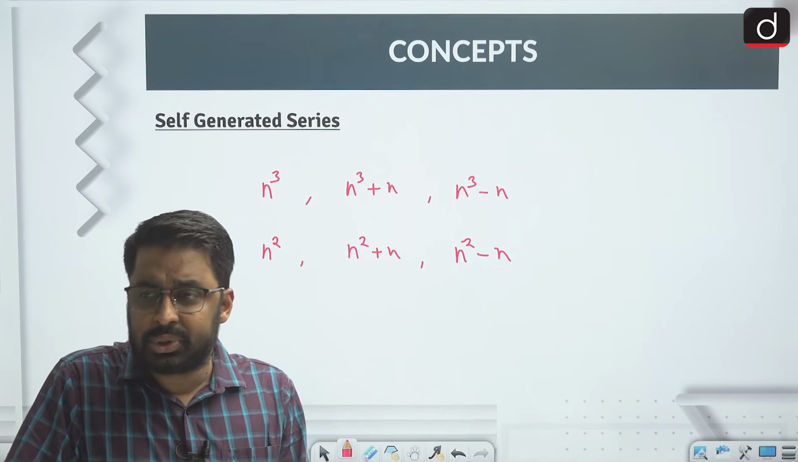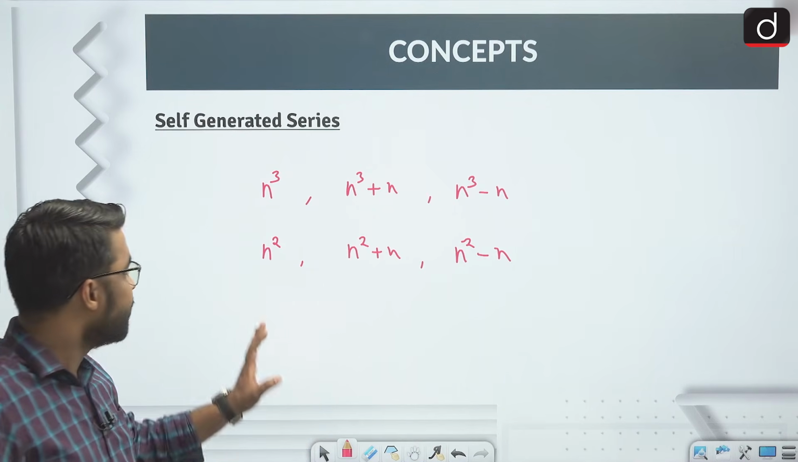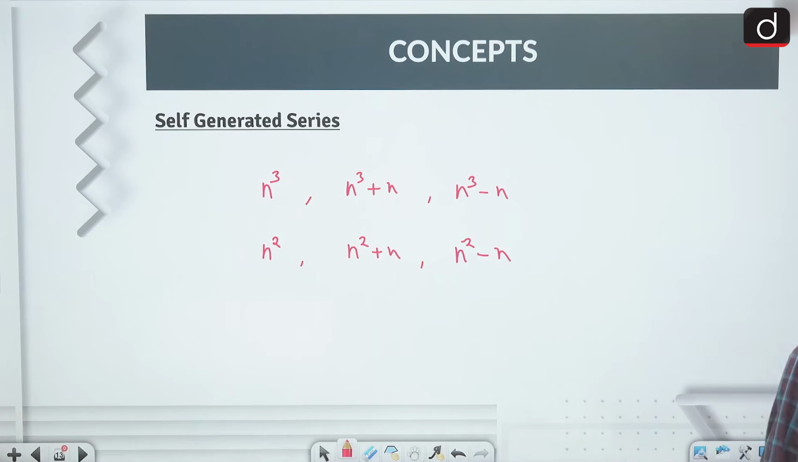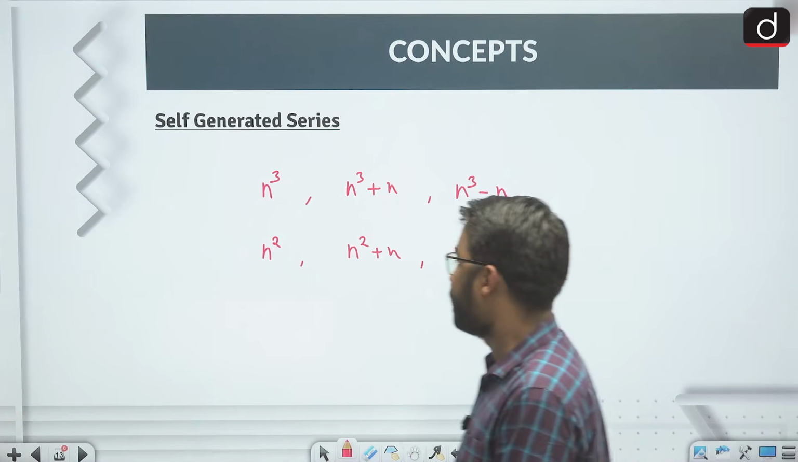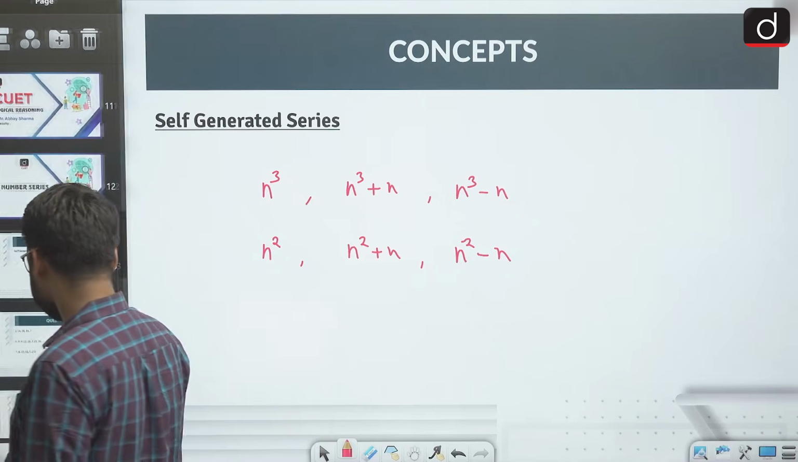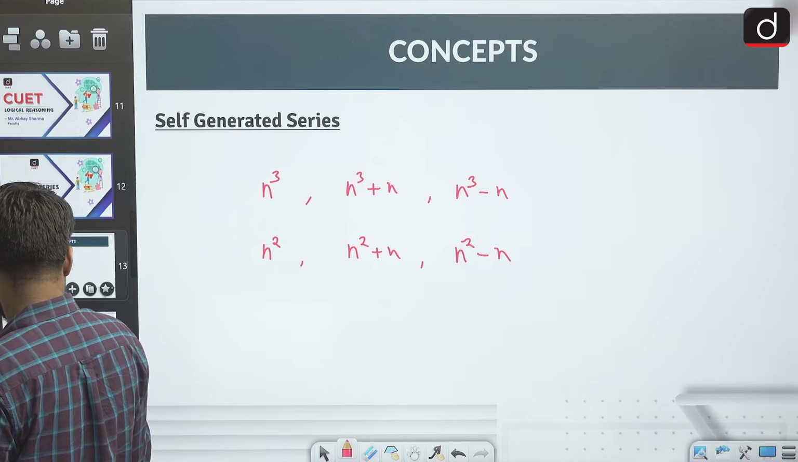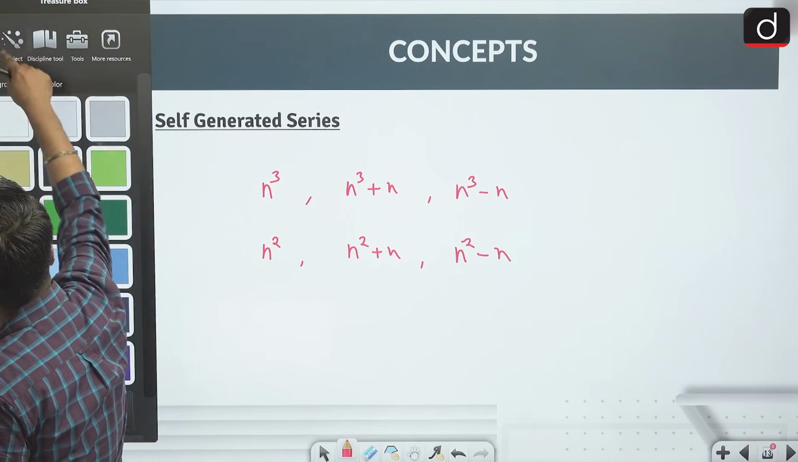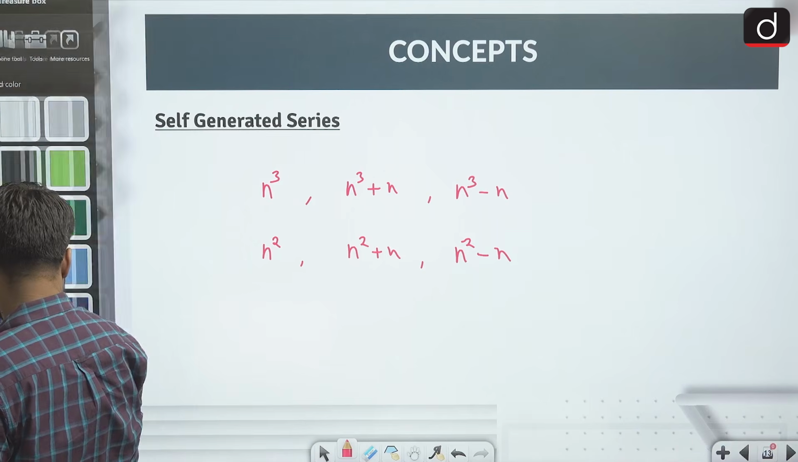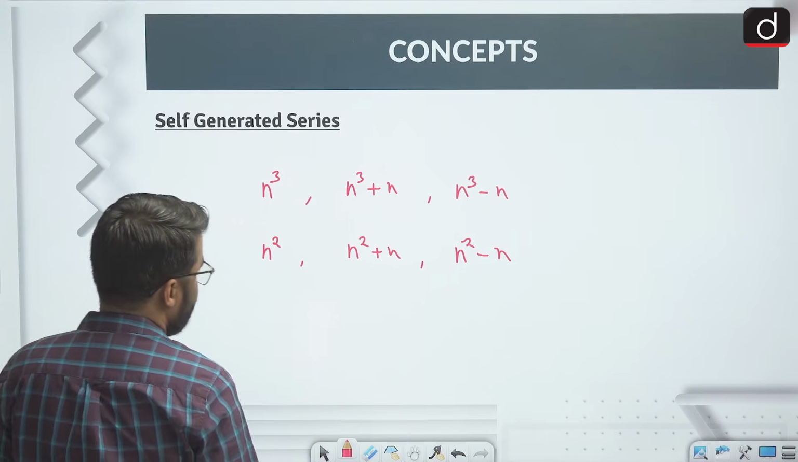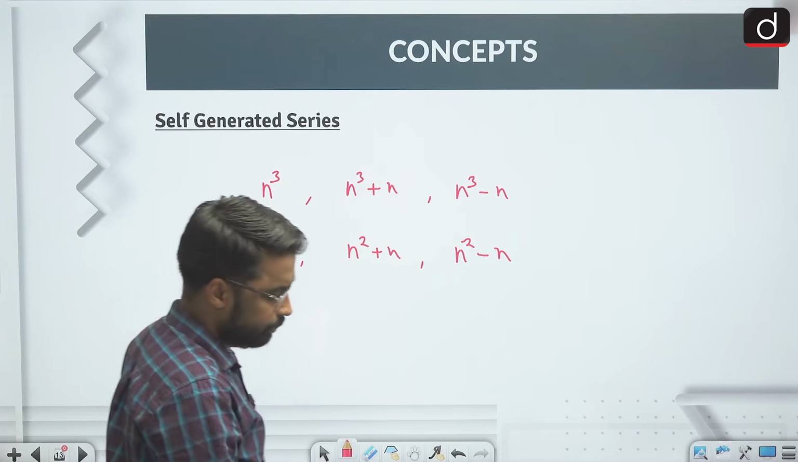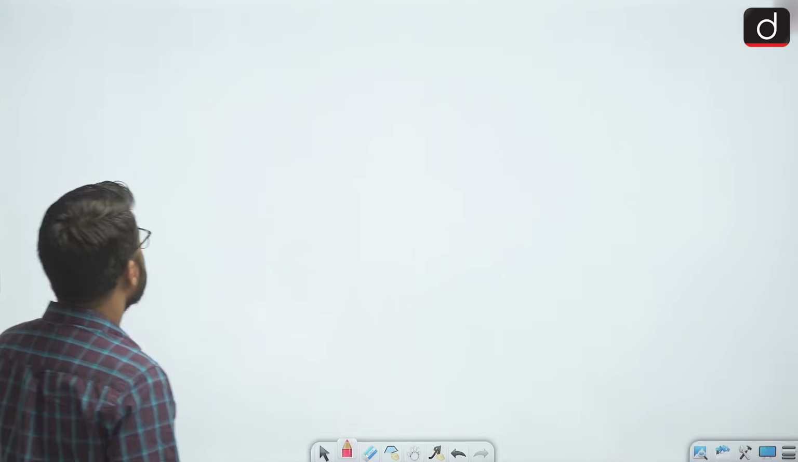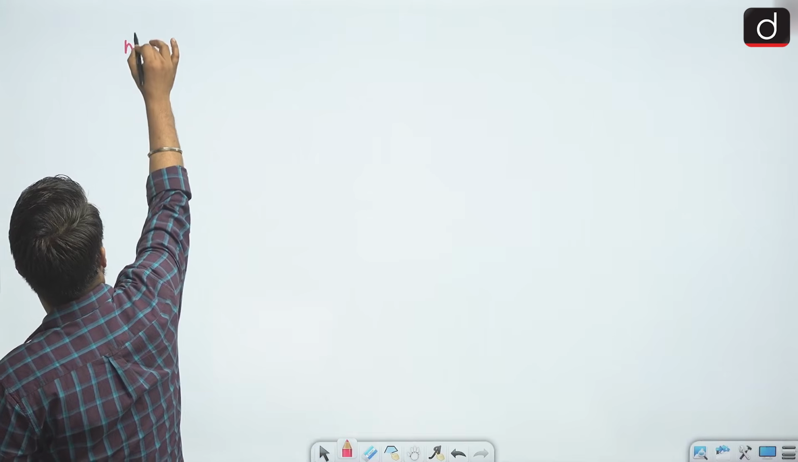So when it comes to self-generated, my series can behave in these manners. First you copy this, then I will give you an example of each and every one. Alright. So now let's write down the example of each and every one. For example, if my given series is of n cube nature,